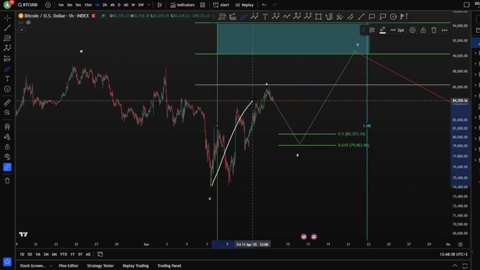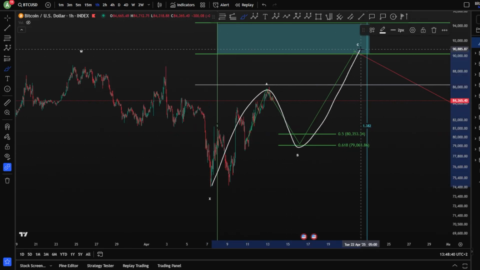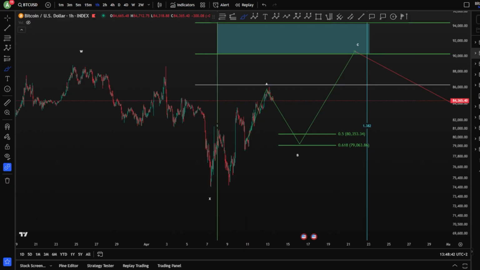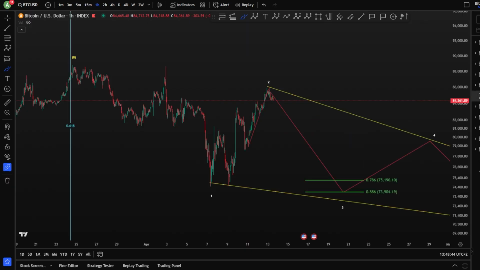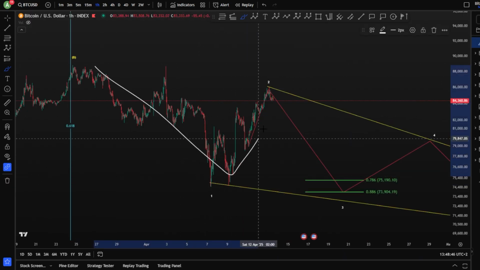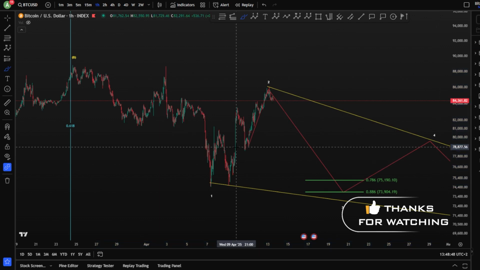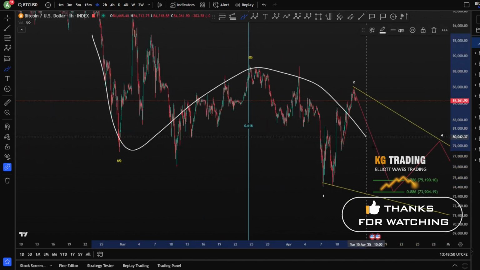The highest possibility, of course, is that we have an A, B, and a C toward the upside, or we have the following as an ending diagonal, as a 1, 2, and then 3, 4, and a 5, of course, after having A, B, and a C.